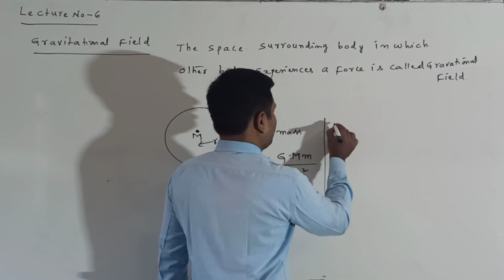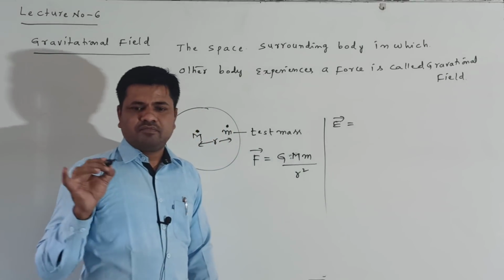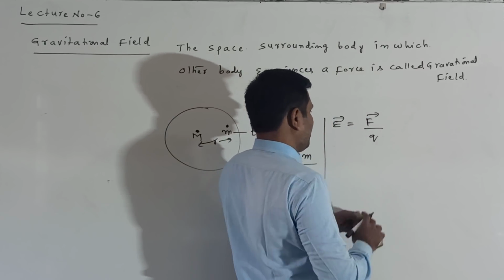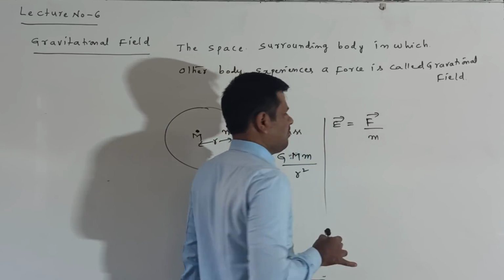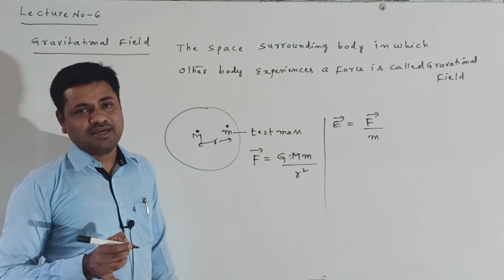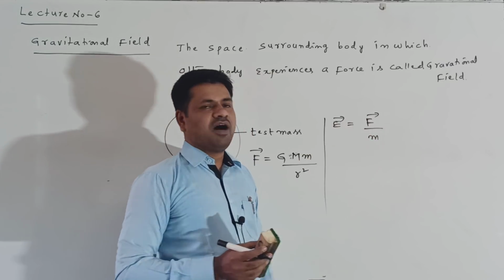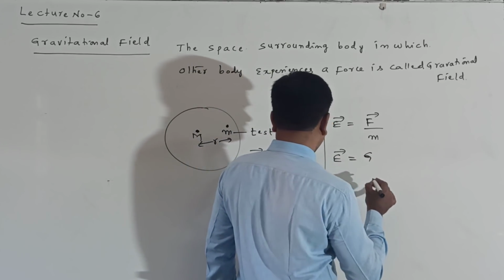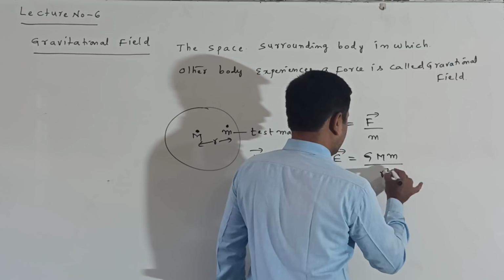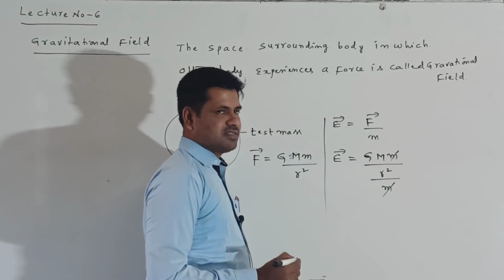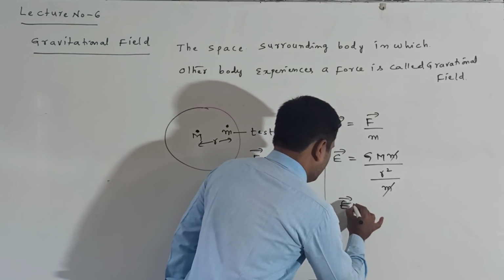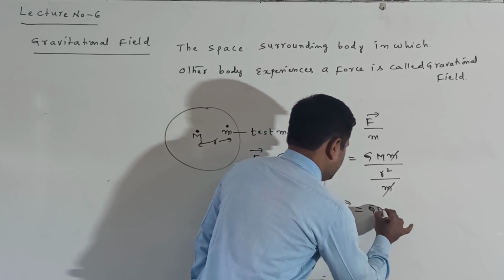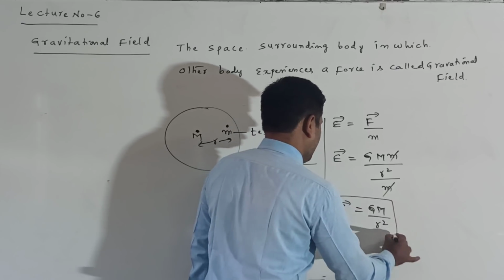Now from this we find the gravitational intensity. E bar is equal to F bar by Q, or F bar by M. Already we know that; F bar by Q comes in second year electrostatics. So E bar is equal to F bar by M. F bar can be written as G into capital M into small m by r square, divided by m. Here m gets cancelled. So E bar is equal to G M by r square. This is one formula.